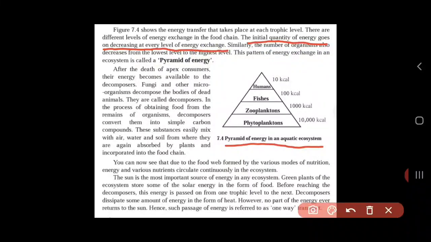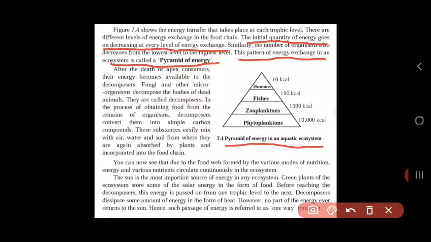Fine. So this pattern of energy exchange in ecosystem is called a pyramid of energy. Fine. So here you can see in this diagram, figure 7.4, it makes us understand how energy gets exchanged. The very base level is called as phytoplanktons. Okay, these are the group of organisms which have about 10,000 kilocalorie of energy.